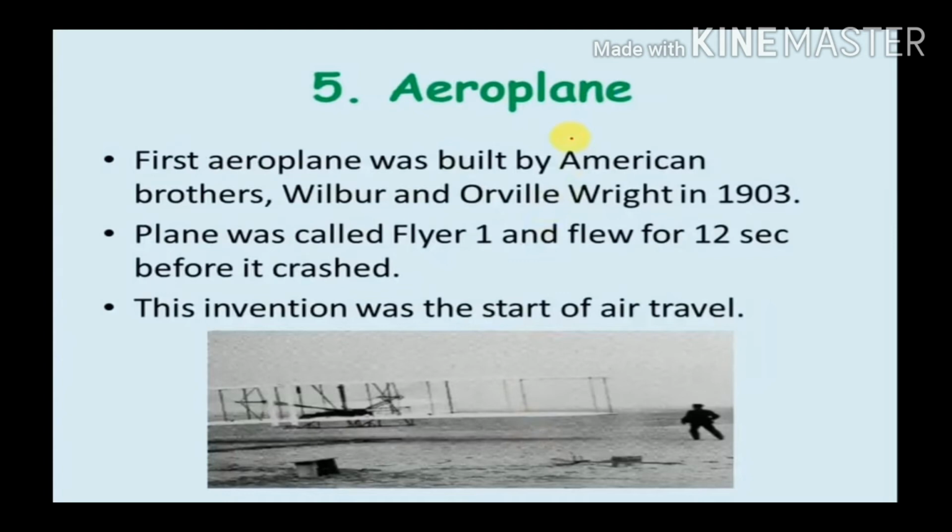What was called Flyer 1? As you can see, the white part is called Flyer 1, which could fly for only 12 seconds. And this invention was the start of air travel.